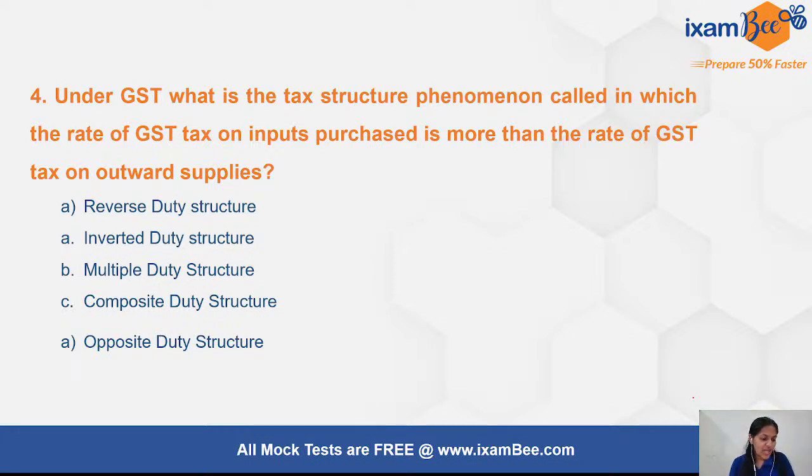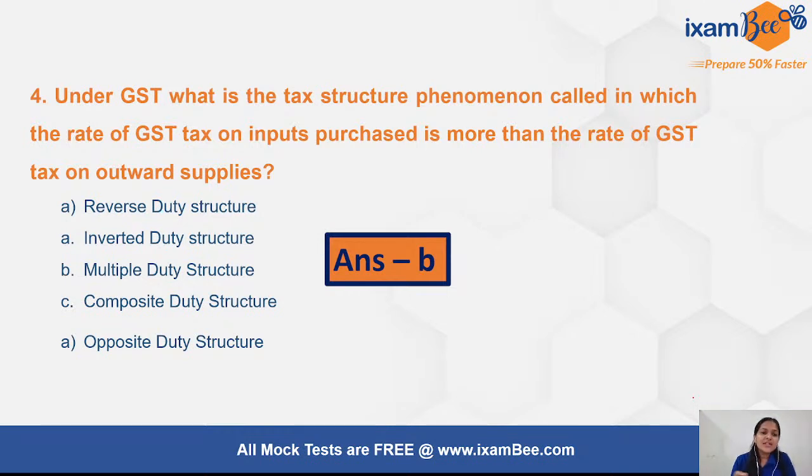Okay, so Prashant, no, it is not composite, it is not multiple. Devashish, no, it is not A also. So I guess now you all will know. It is actually known as the inverted duty structure, and I will explain that. It is one reasoning that the government has given in terms of the GST rates being increased, however not having much impact overall on the final taxation which the customer will have to pay, right?